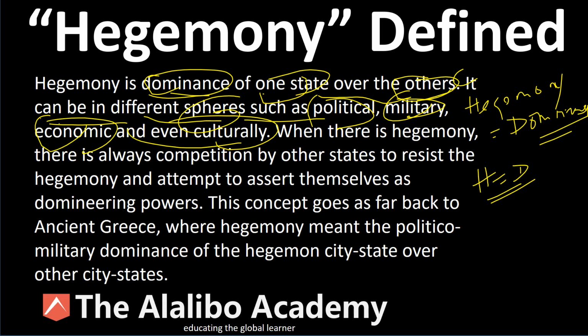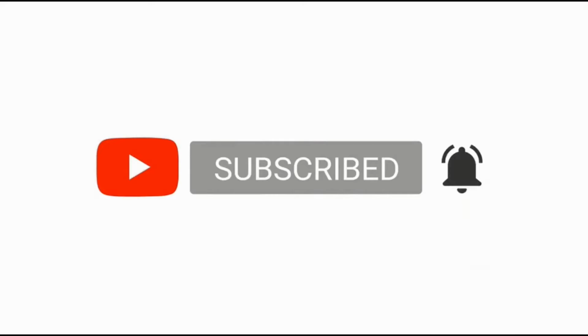So, for example, they seek to have political dominance where they want to be the ones to make decisions. They want to be the ones to call the shots, so to speak. In the United Nations, they want to dominate other nation states because they have power, right? In political dominance, then, they have their ideology. Ideology is supreme. They want the ideology to be followed by all. In economic dominance as well, right?